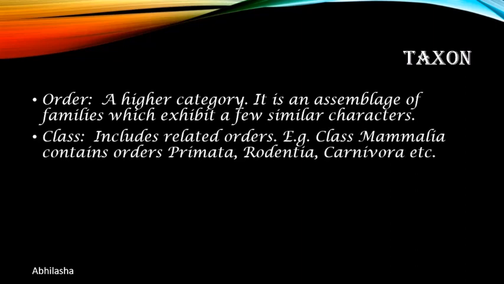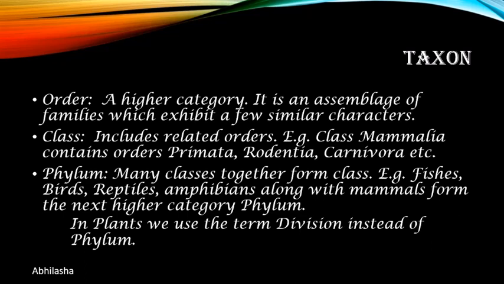And then the class, which is a group of related orders. For example, the class Mammalia will contain the orders Primata, Rodentia, Carnivora and many others. Then the phylum. Now many classes together form a phylum. For example, fishes, birds, reptiles, amphibians along with the mammals will form one phylum. In plants, we do not use the word phylum for this taxa. Instead, we use division. So in plants, phylum is replaced by division.